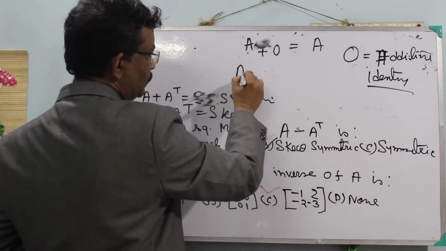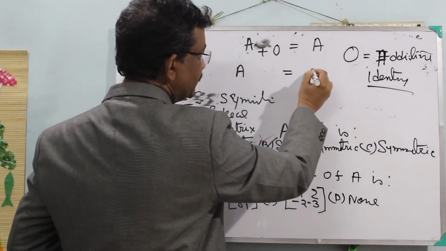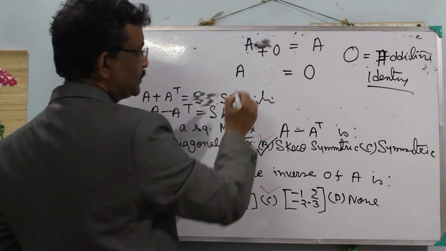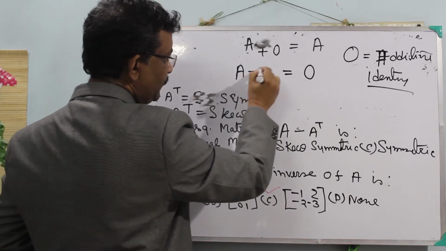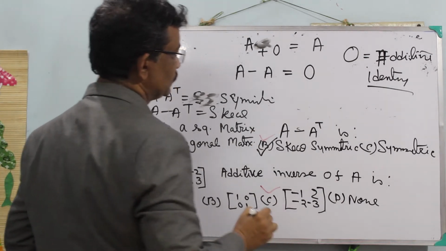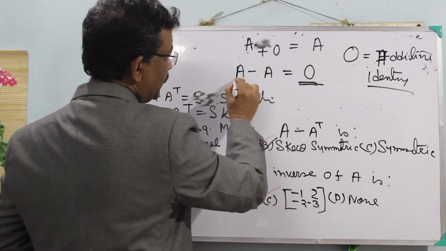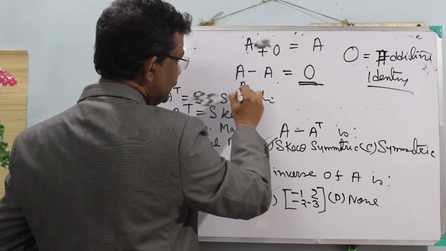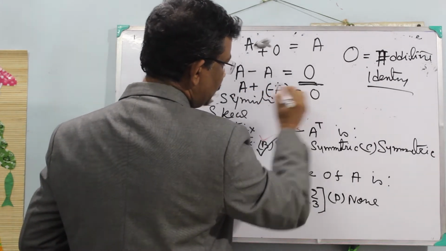Now we have to calculate the additive inverse, so that we get the null matrix. What will be our operation? We have A and we want the null matrix. So A minus A becomes the null matrix. So A plus minus A equals the null matrix.